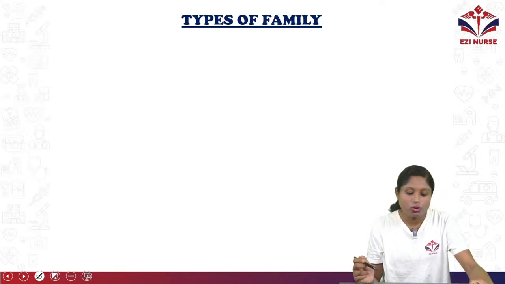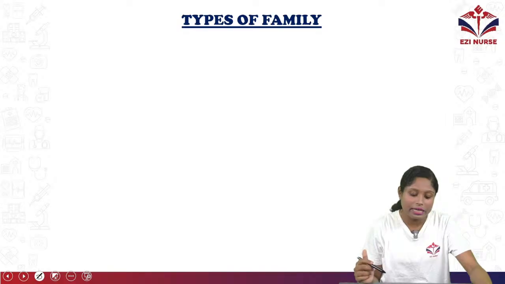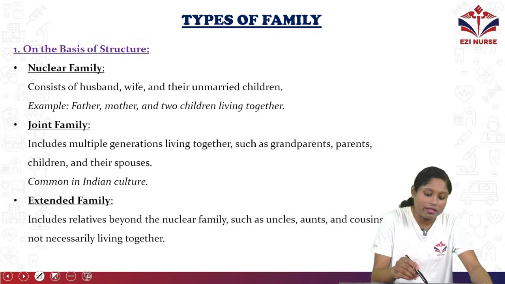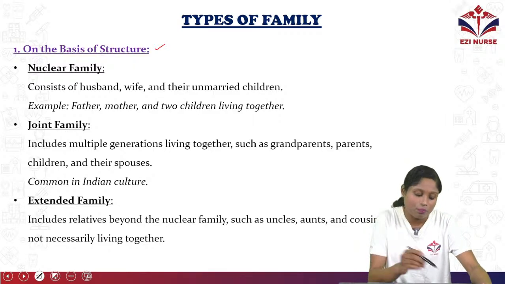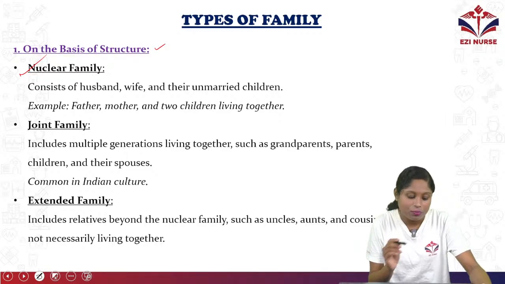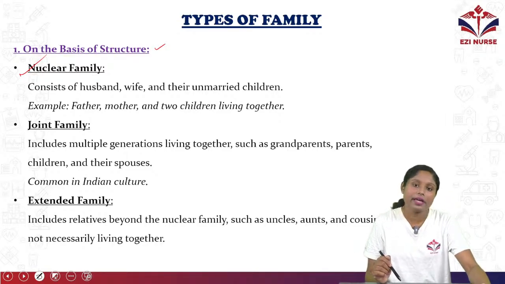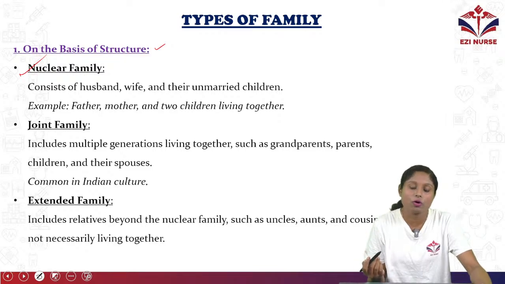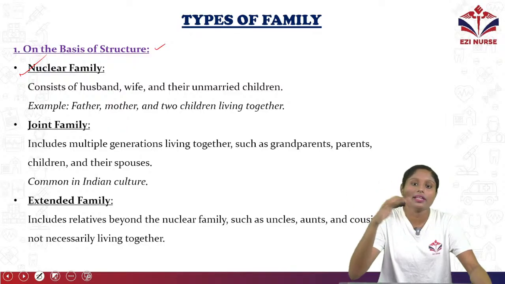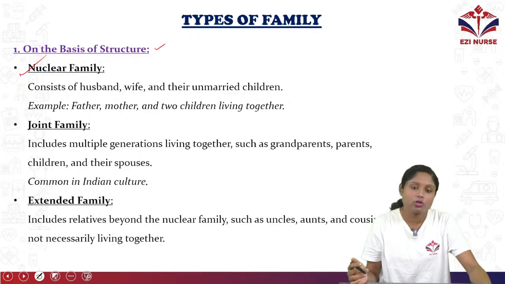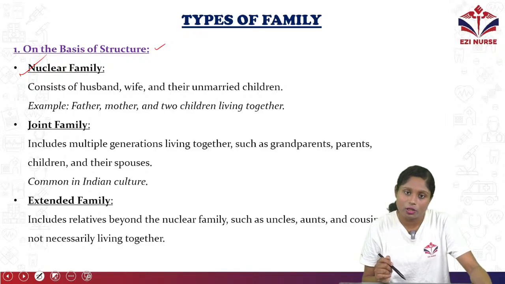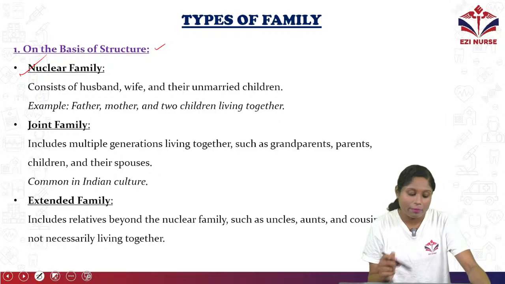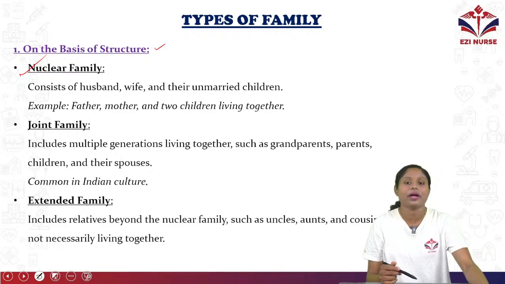Now let's move on to types of family. Let's discuss the main types of family. The first one, on the basis of structure, is divided into nuclear family, joint family and extended family. What is a nuclear family? It consists of husband, wife and their unmarried children. Maybe 3, 4 or 5 members: father, mother and their 2 or 3 children staying together. Then it is known as a nuclear family. Example: father, mother and 2 children living together.